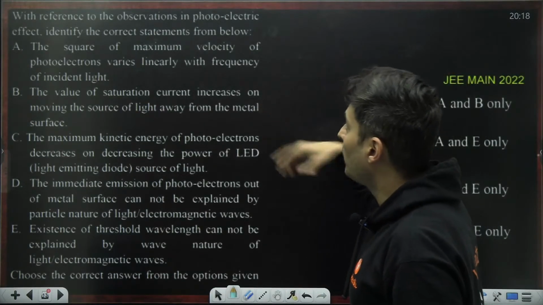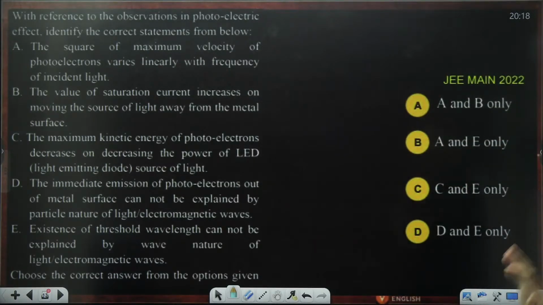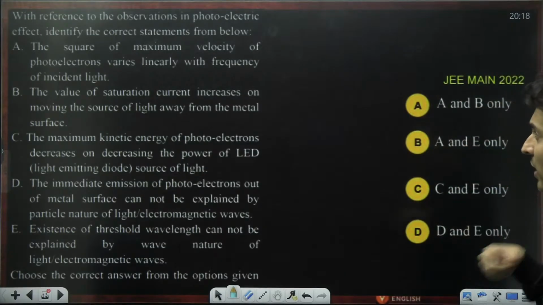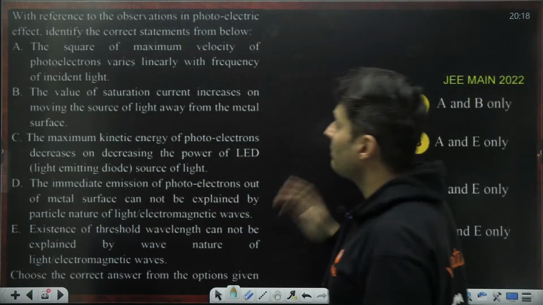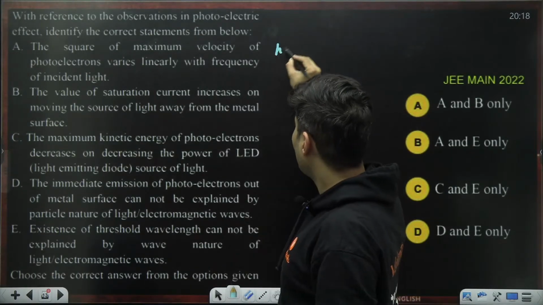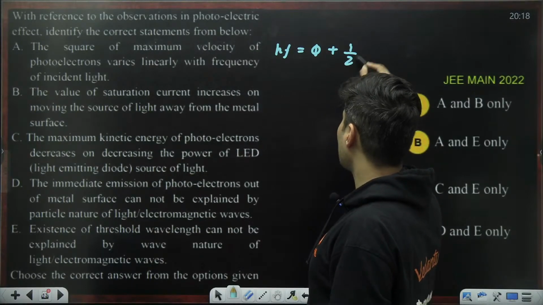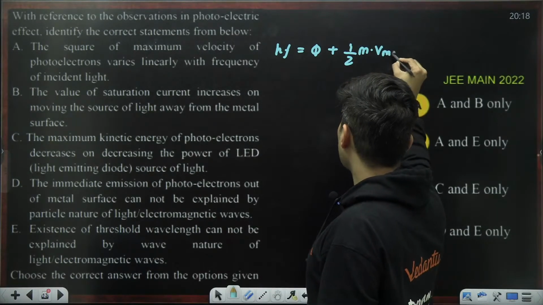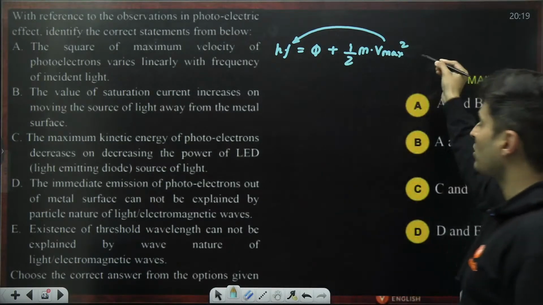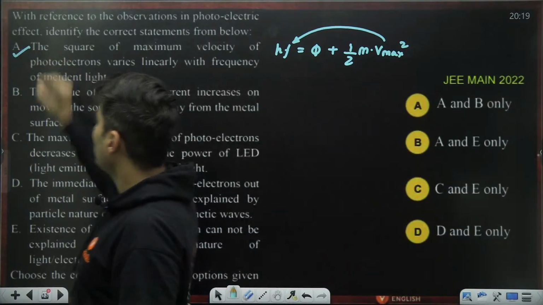The square of the maximum velocity of photoelectrons varies linearly with frequency. So many options are there. Check it out. Let's go one by one. Square of the maximum velocity varies linearly with frequency of the incident light. Well, if you remember, hf is work function plus Kmax. Kmax is half m v max square. So frequency and maximum speed square, yes, they are related to each other. So A option seems to be correct.